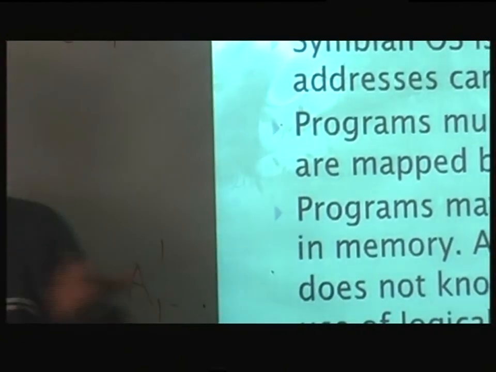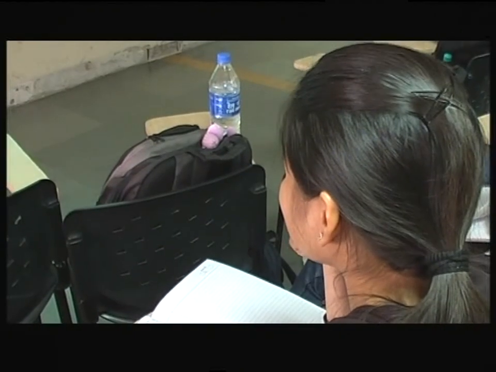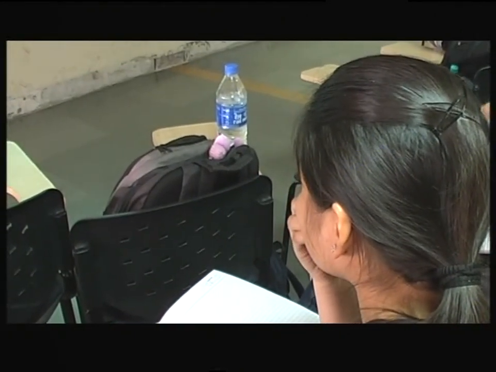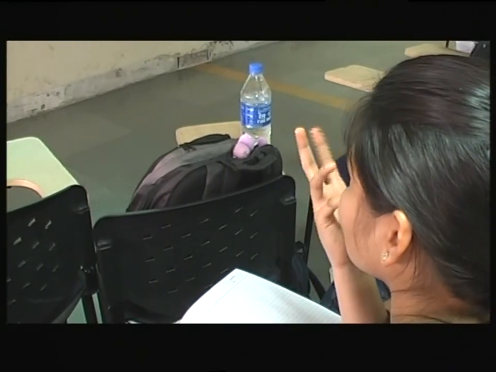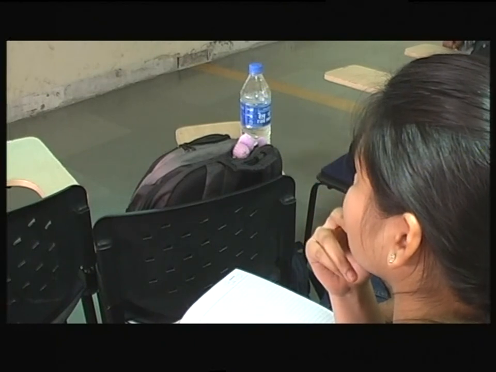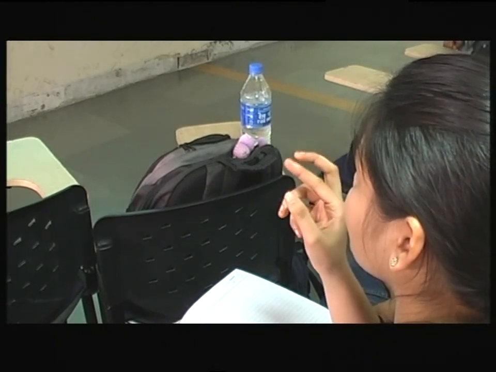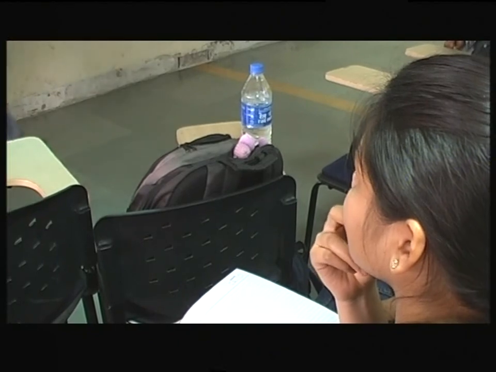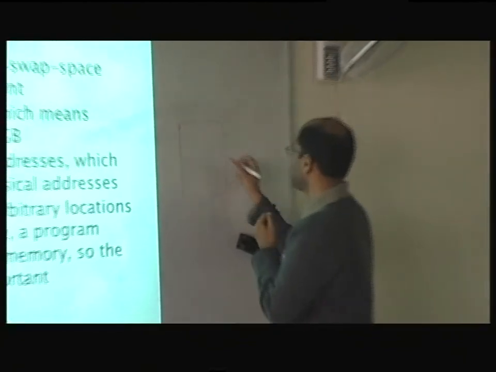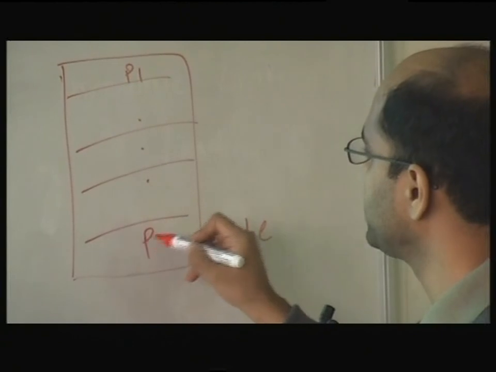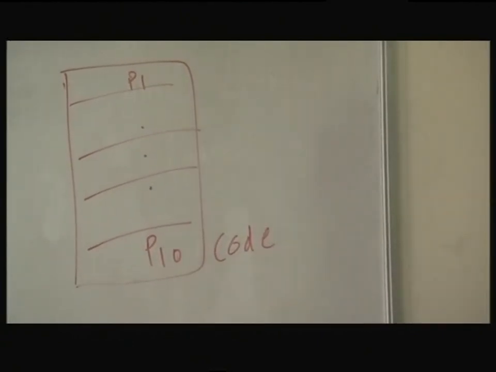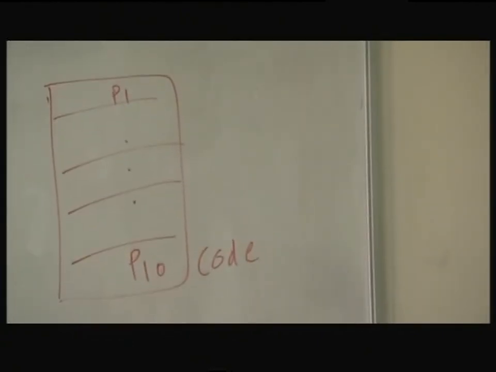So let me give you a hint. One thing in the standard operating system is, let's say our page is not there in the memory. What happens? Right, so my program consists of 10 pages. This is my entire code, and I divide it into pages. This is P1, this is P10. So I have 10 pages. What happens when I start the code?